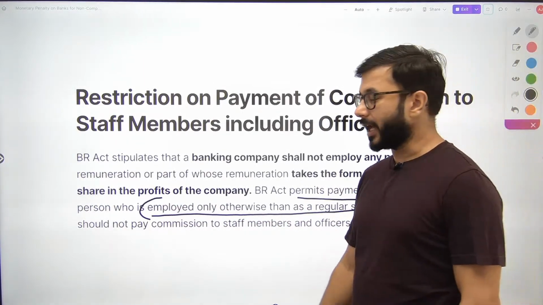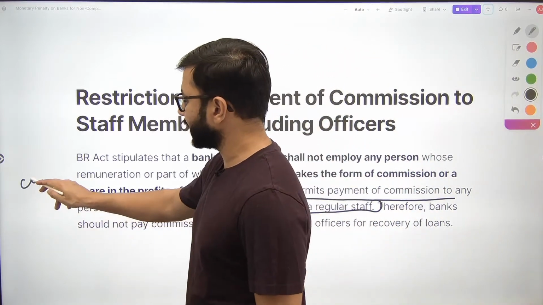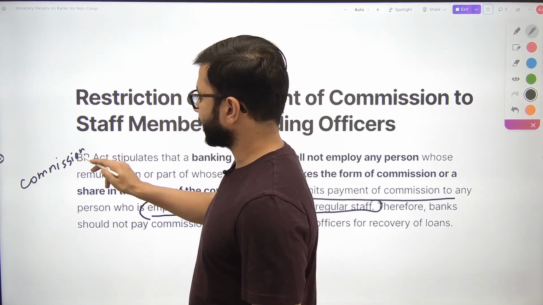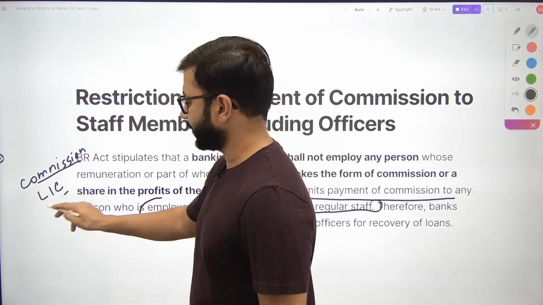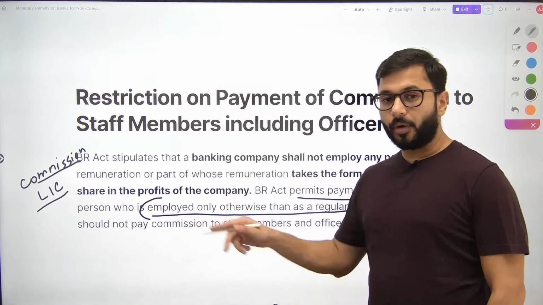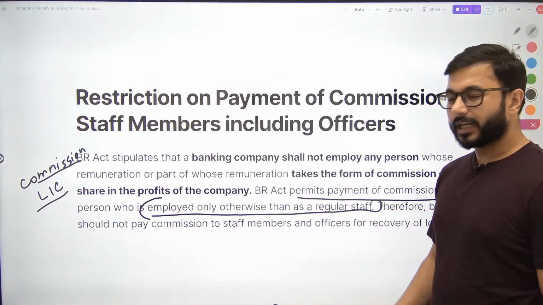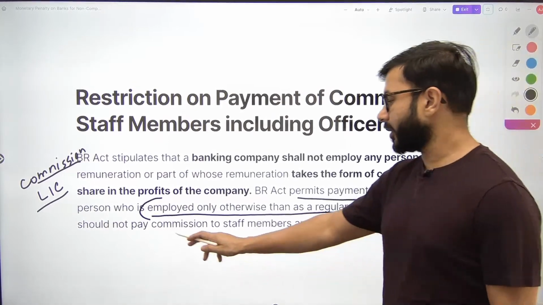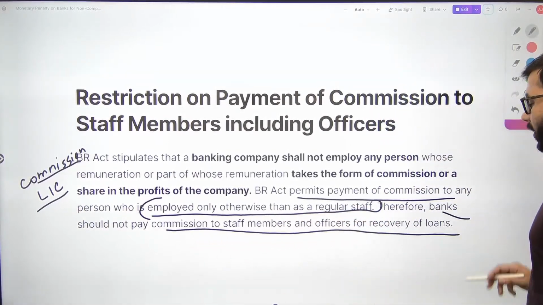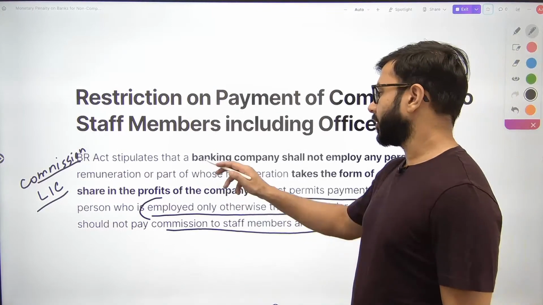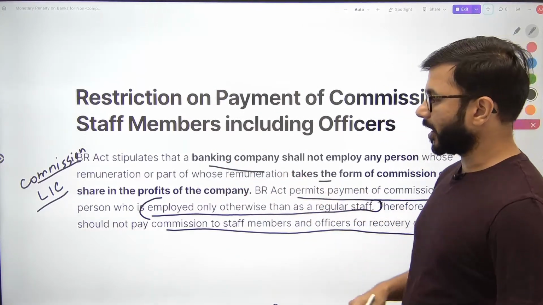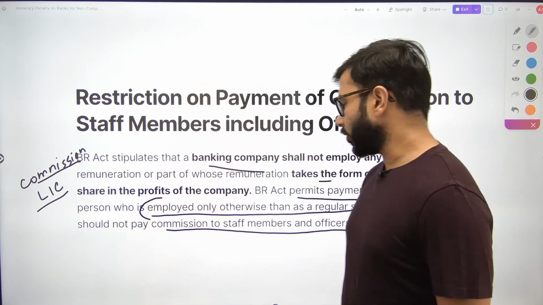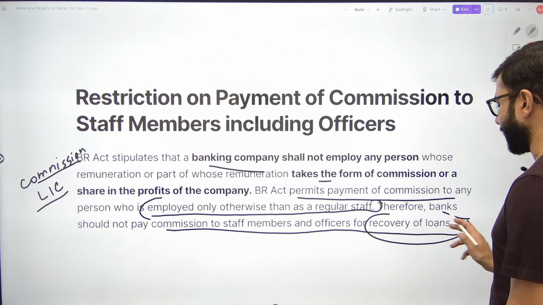Here what might be happening is the commission that you are receiving is not paid by SBI, is actually paid by, let's say, LIC. So you're getting commission from LIC because you're not a regular staff with LIC. The banks cannot pay commission to its own staff members for any kind of activity जहाँ पे आप कुछ ना कुछ बिजनेस ला रहे हो बैंक का, या फिर रिकवरी ऑफ लोन्स के केस में भी आपको कमीशन नहीं दे सकते हैं.